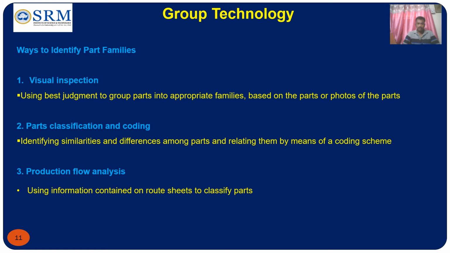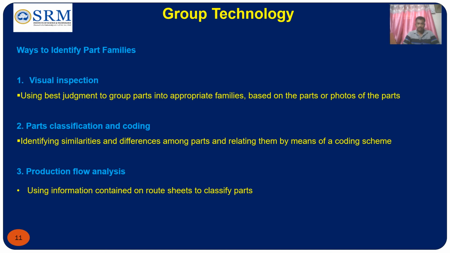So now there are three methods for identifying part families. The first method is visual inspection. As the name implies, by visually seeing the components, we can come to a judgment that this component belongs to this category. That is, by using the best judgment to group parts into appropriate families based on the parts or photos of the parts. By visually seeing, based on the similarities in the design, we group the parts into part families. Similarly, based on the manufacturing attributes, suppose holes are drilled on particular components, even though there is no similarity in the design, based on the manufacturing attributes we will group the parts.